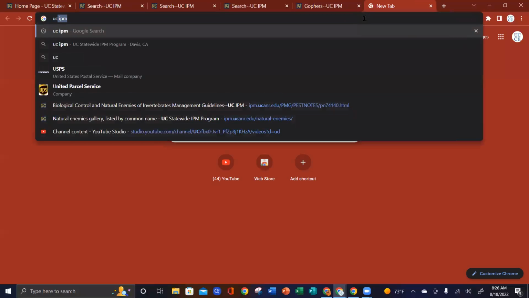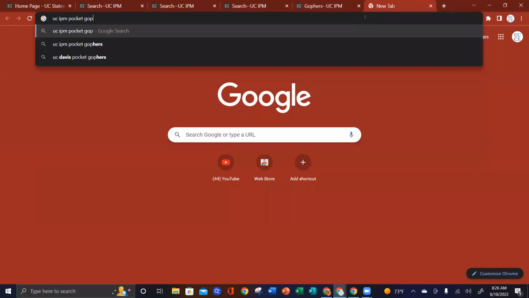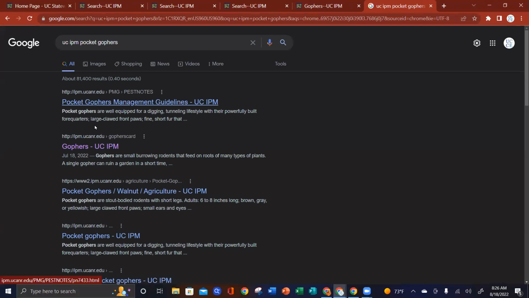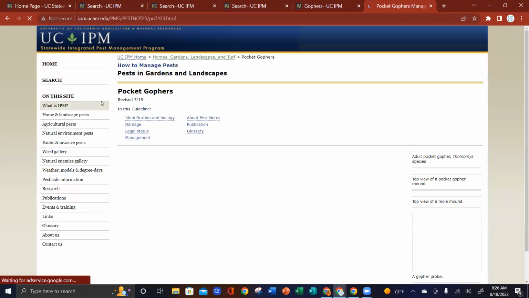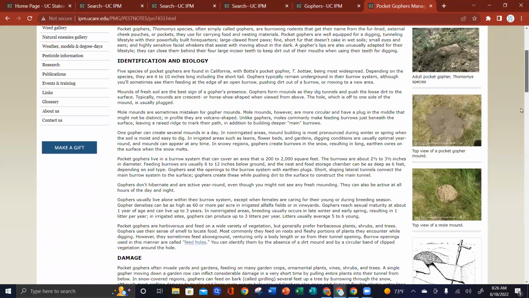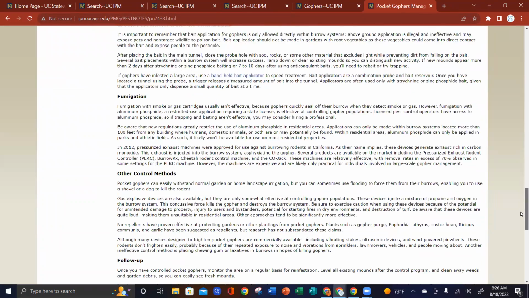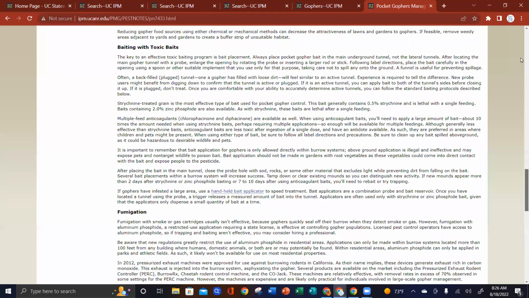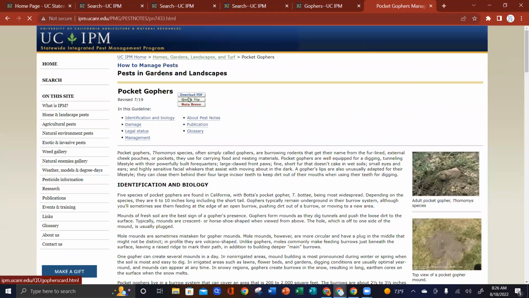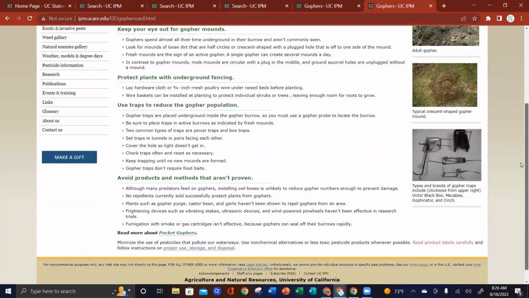And again, I also can go to the search engine, and if I just type in UC IPM pocket gophers, it comes up. You can see I've searched it a lot before. We'll go to the pocket gophers, and it takes you right to the page. Here is the long version, everything you never wanted to know about pocket gophers. If you go all the way down, they have lots of control methods and some other references. Then you can click on the quick tip, and this takes you to the shorter version of management methods.